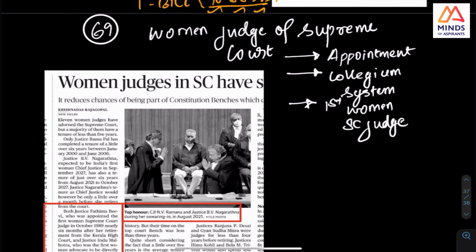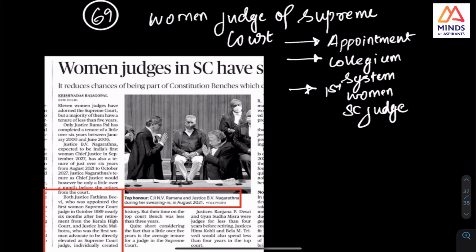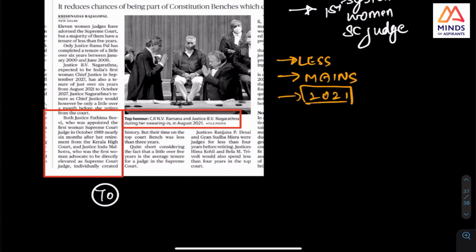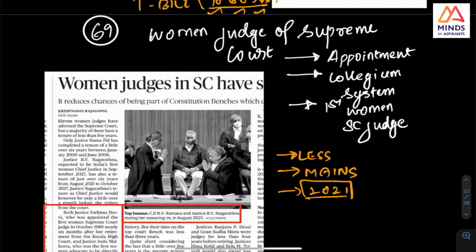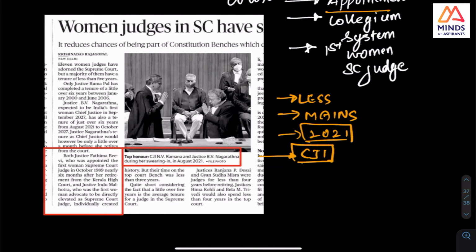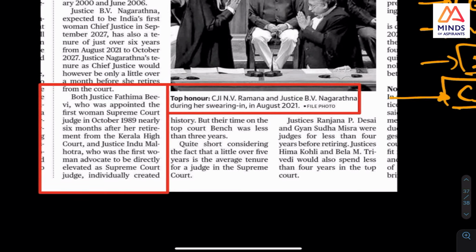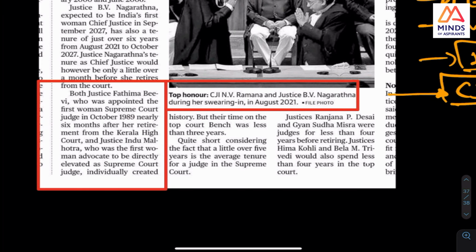Next is that there are very few women judges in India, and this was a mains question in 2021. They asked this question in 2021, and hence I have this article. And the reason I have this point is that there was a recent appointment of a woman judge, who would be CJI at a particular time. For the sake of UPSC, just check how many women judges there have been.